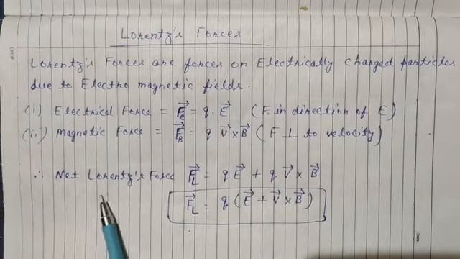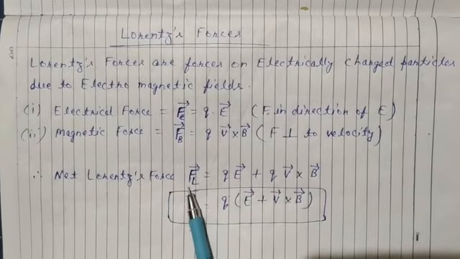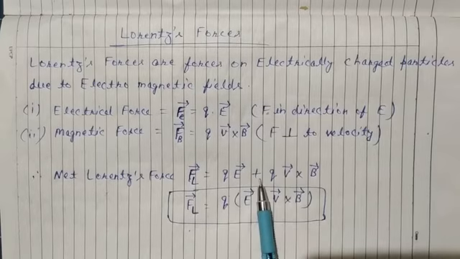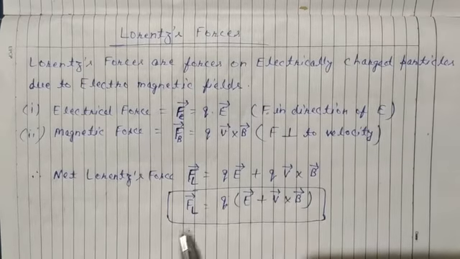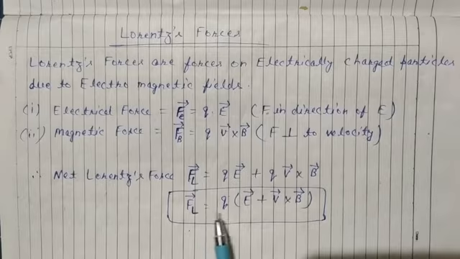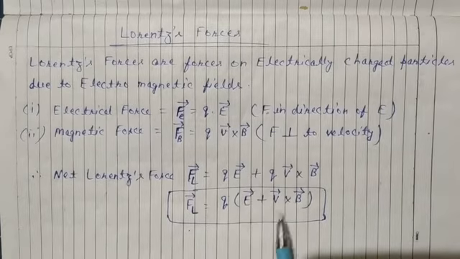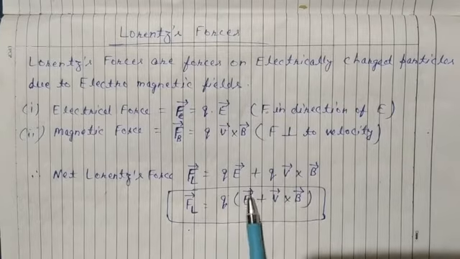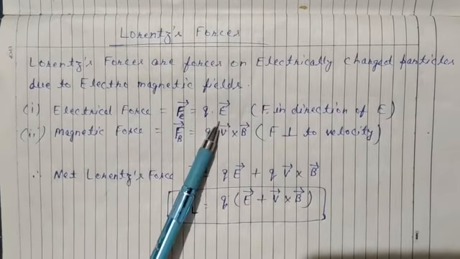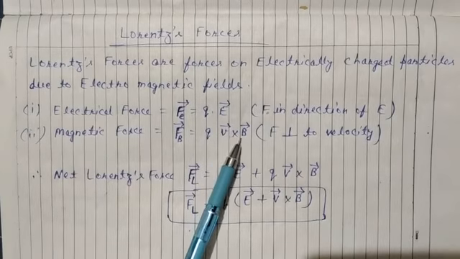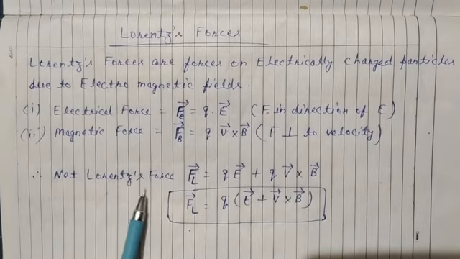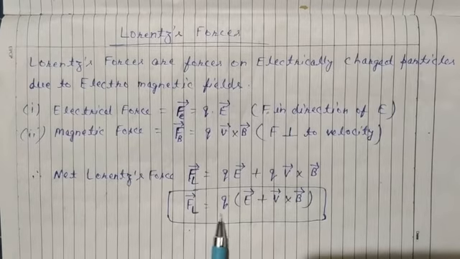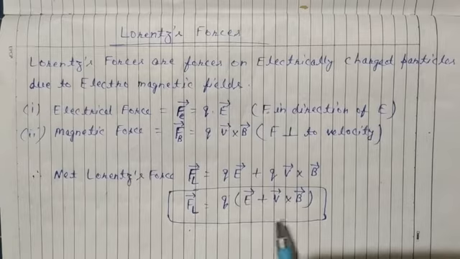Net Lorentz force F_L is equal to the sum of both: QE plus Q V cross B. F Lorentz is equal to Q (E plus V cross B), as Q is common to them. This is the electrical force, this is the magnetic force, and this is the net Lorentz force, the sum of these two. F Lorentz is equal to Q (E plus V cross B).